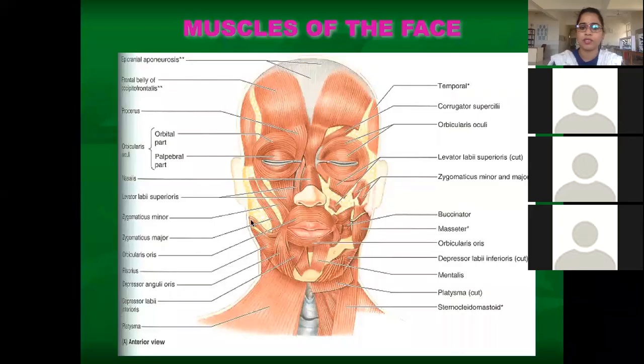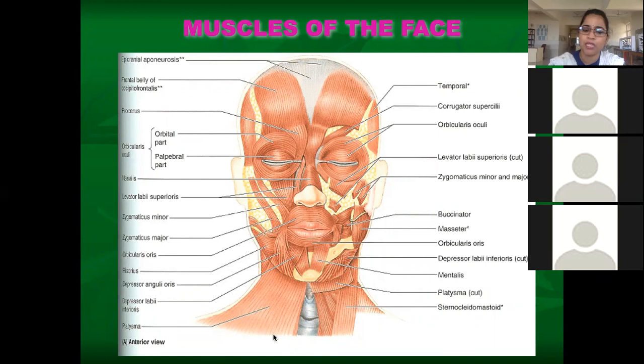So here we are discussing the muscles. These are the 10 muscles around the oral cavity. We will see each muscle's action, what exactly they are doing, in a bit. But right now, just try to understand the names of the muscles. First, levator labii superioris alaeque nasi, levator labii superioris, zygomaticus minor, zygomaticus major, levator anguli oris. Then comes the next muscle, risorius.